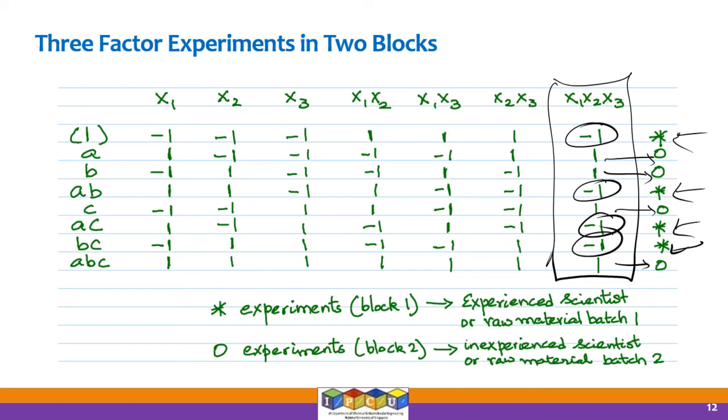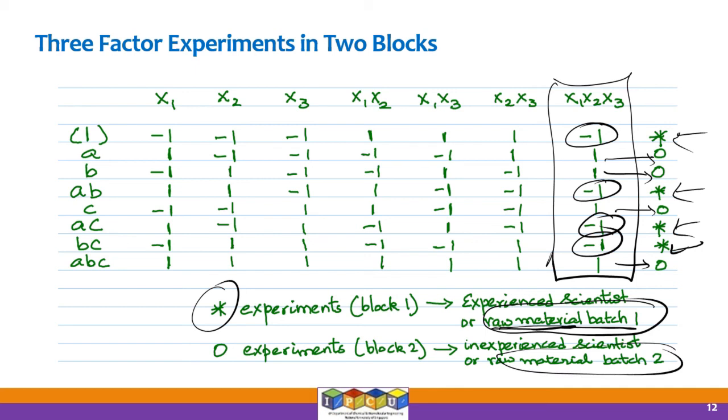Or if you are talking about the raw material quality, the packets and all that, the experiments marked star will be done using raw material of batch 1. That means each packet of raw material only allows us to do 4 experiments. So when I get raw material packet 1, I will do experiments (1), AB, AC and BC with it. Everything that's marked star, those 4 experiments I will complete using packet 1. Using packet 2, I'll do the other 4 experiments.